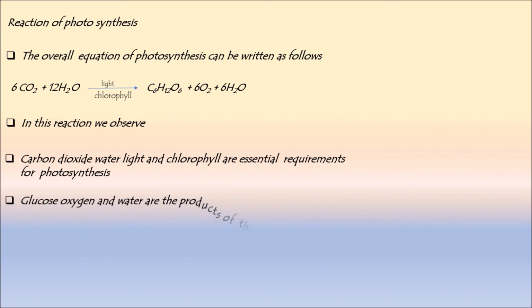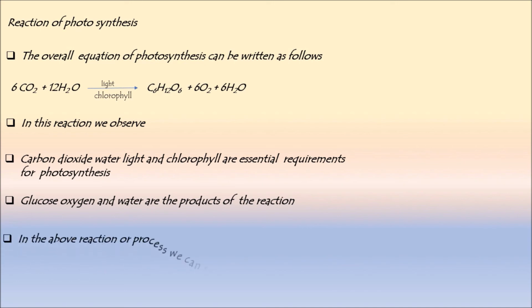Glucose, oxygen and water are the products of the reaction. So what are the products of the reaction here? Glucose, oxygen and water. So if you see here, glucose is the major end product, and oxygen and water are the byproducts.